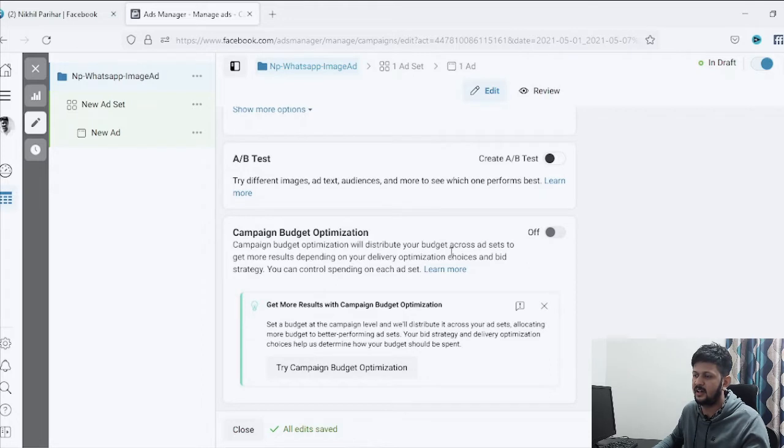It's nothing but you can add your daily budget or lifetime budget in campaign budget also, in the campaign section also, or you can do it in the ad set also. So you have two options. If you want to give a budget to the campaign, you can switch it on and give the budget here itself. I'll give it in the ad set section, so I'll keep it off for now, and I'll just click on next.